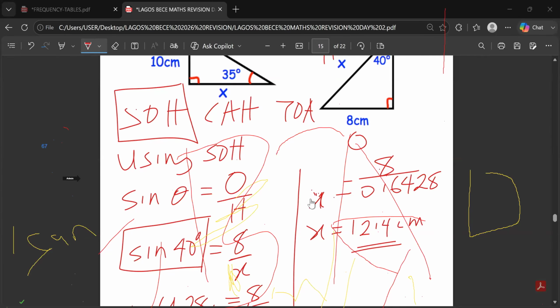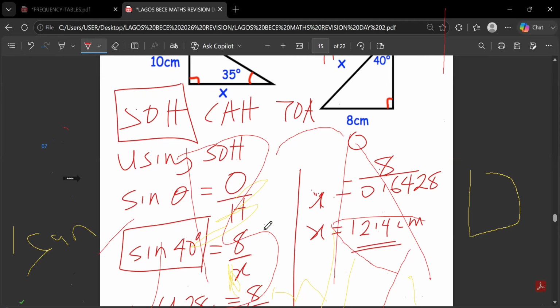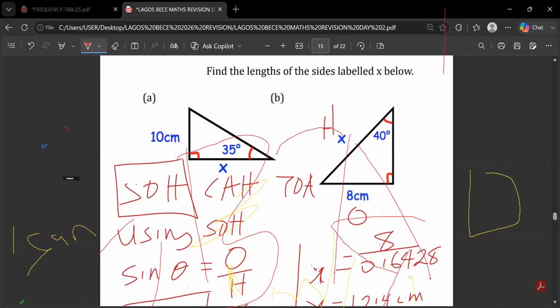Yes, I have here Hassan Firdaus. Hassan Firdaus, I'll take your question now. Sir, please can you explain this question again? Which of the questions precisely? The last one on the screen. Okay. So this is what I solved. I solved question B.